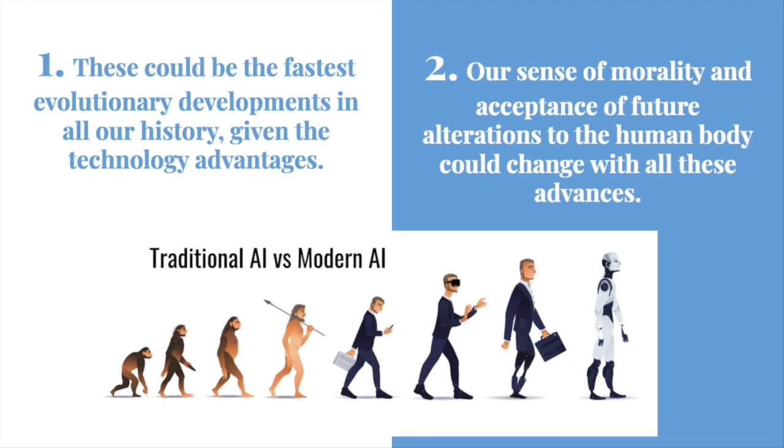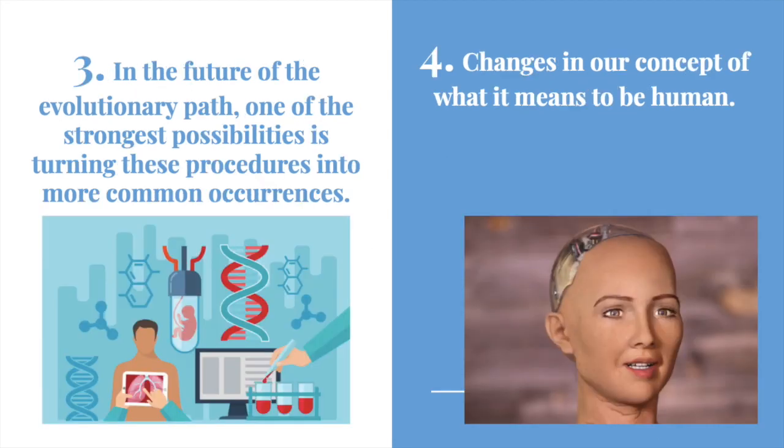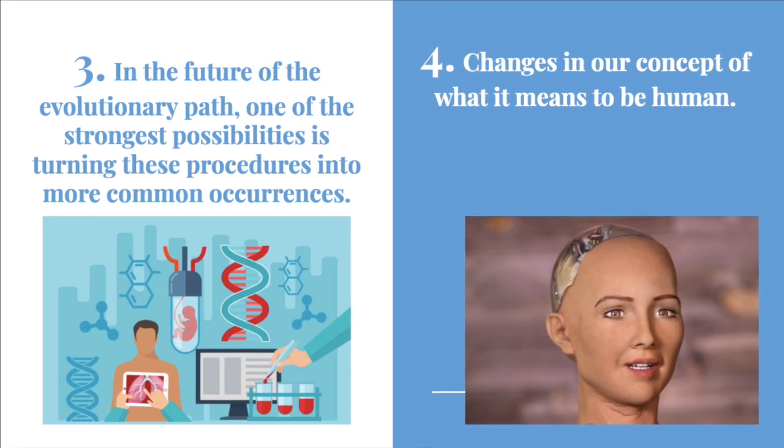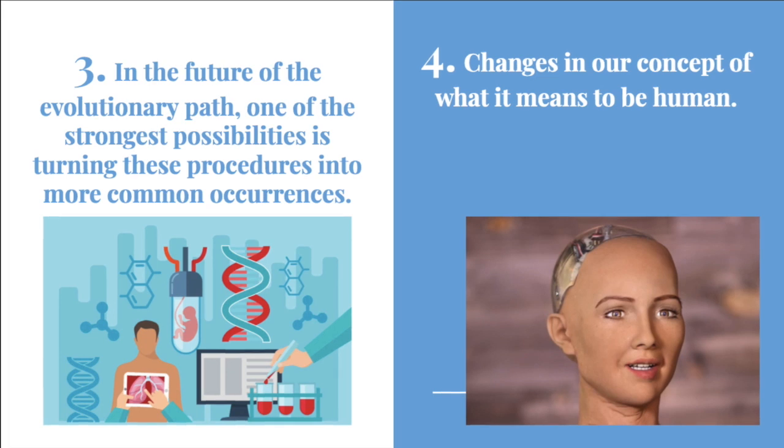The idea of being able to transform the human evolutionary path could be met with resistance in its early stages, like right now. However, it could be accepted and celebrated in the future. With the acceptance of these procedures, it's more likely that more people are willing to go through the process of these practices on themselves or even their future children.